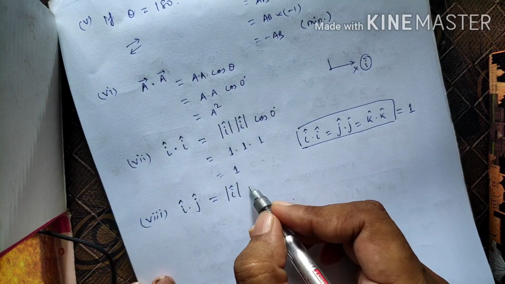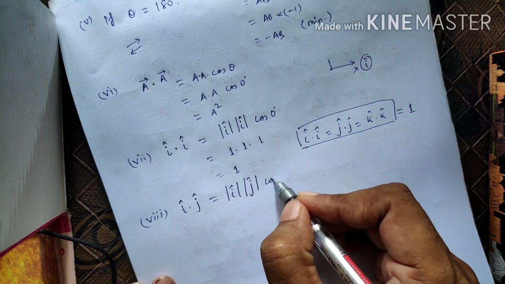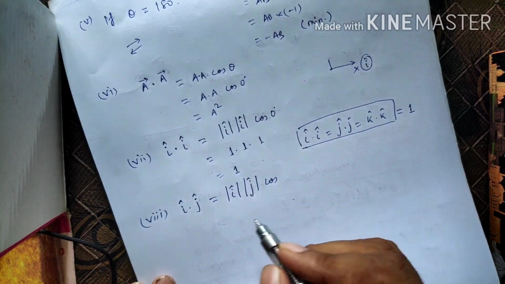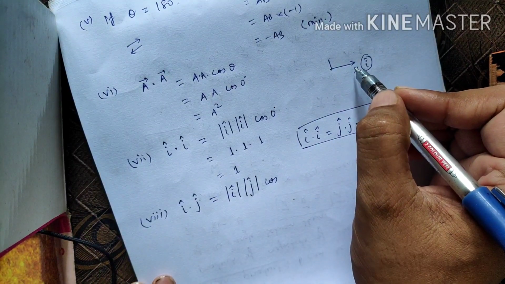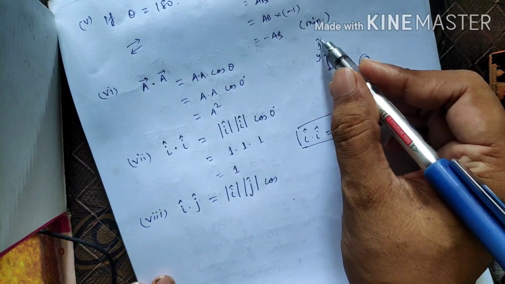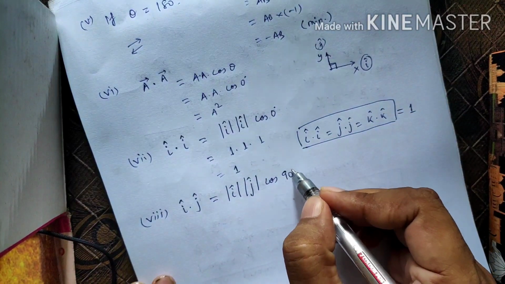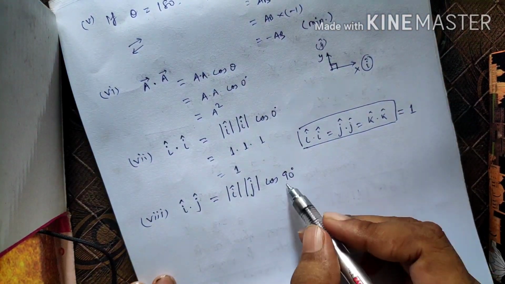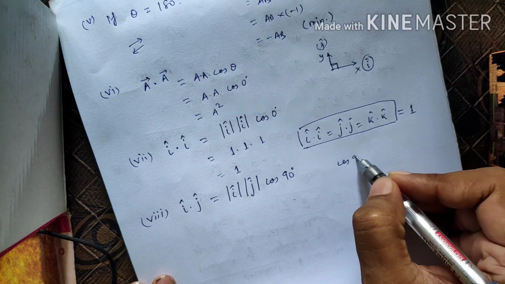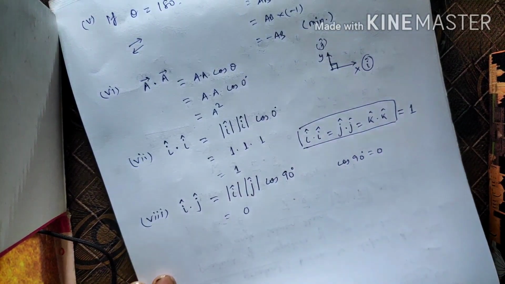This is mod of I, this is mod of J, and cos of the angle between these two. Suppose this is the x-axis, I cap, and this is the y-axis, J cap. So what is the angle between these two? The angle between these two is 90 degrees, and cos 90 is what? Cos 90 is 0.